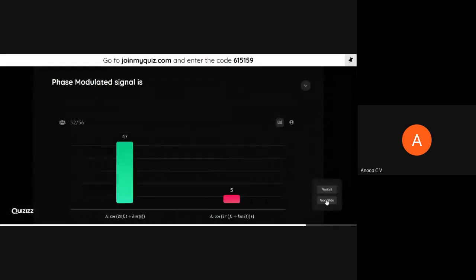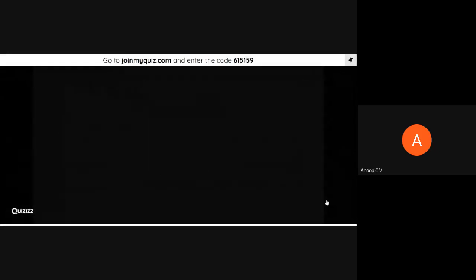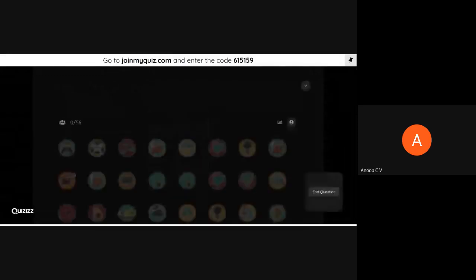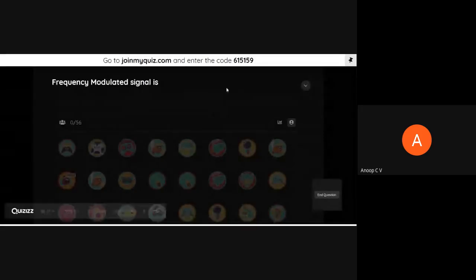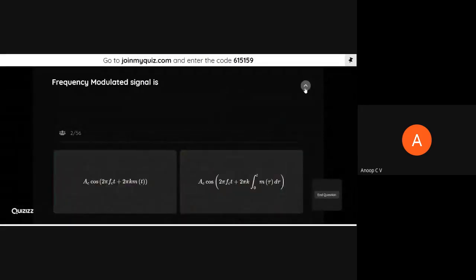Okay, fine. So we'll move to the last question. Frequency modulated signal, how can we represent a frequency modulated signal?